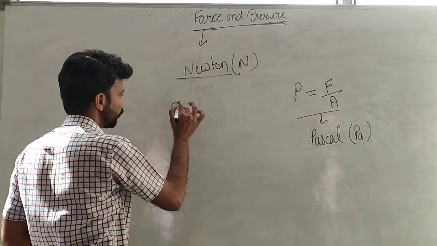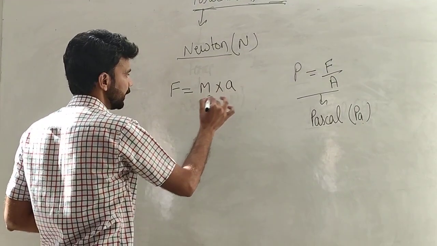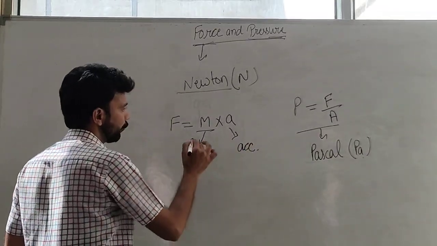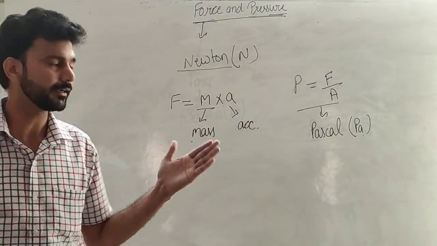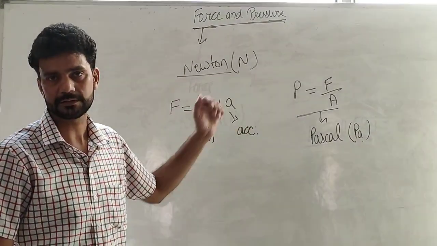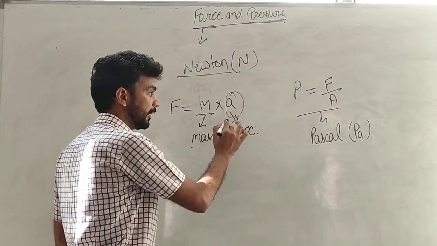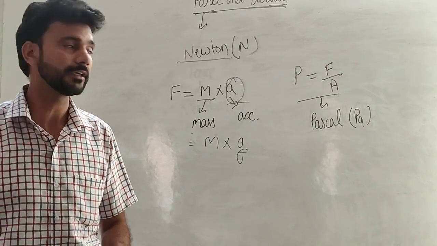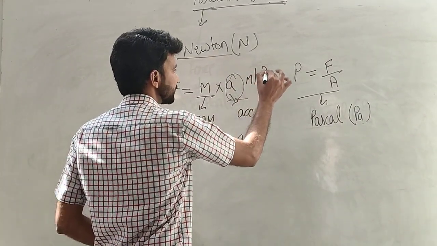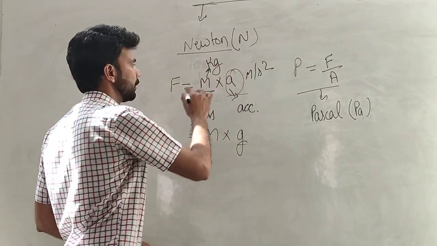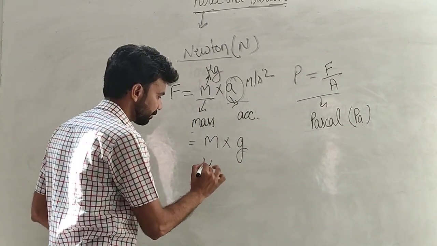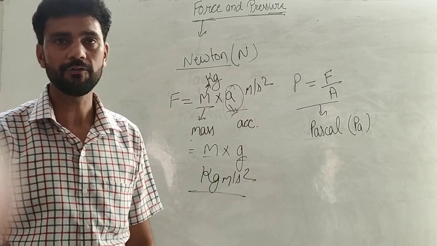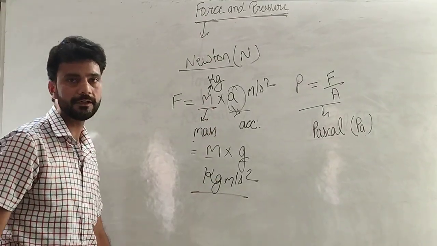Now about force, we have the formula of force. Force is equal to mass into acceleration. M is mass and A is acceleration. So force is the product of mass and acceleration. You can write this as the second definition. In numericals, instead of acceleration, we can use gravity. Gravity is also an acceleration. The unit of acceleration is meter per second square and the unit of mass is kilogram. So another unit of force is kilogram meter per second square. And mass into gravity is also a formula of force. From these formulas we can find force.